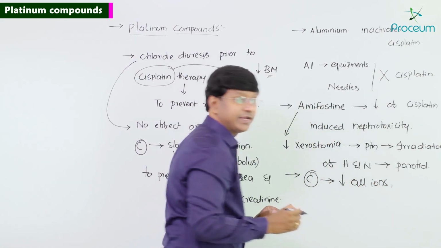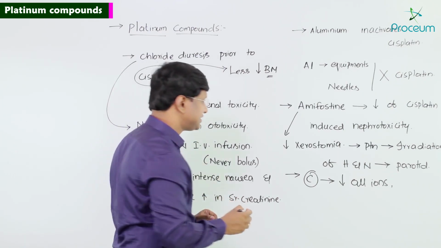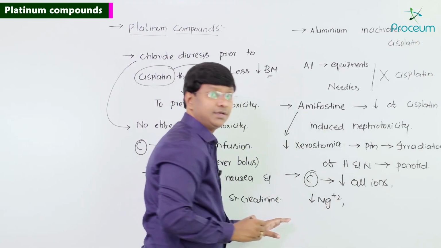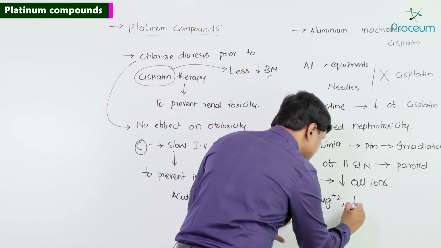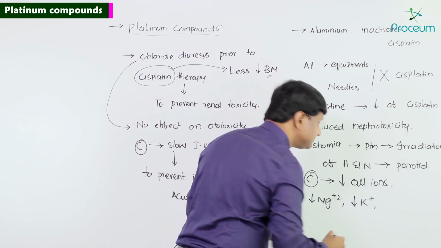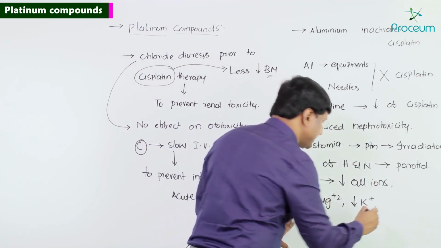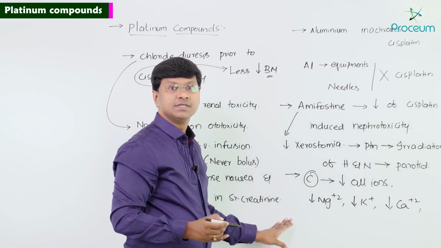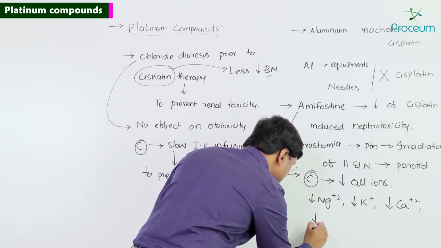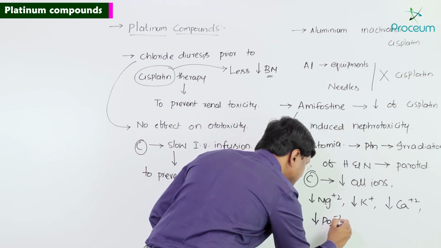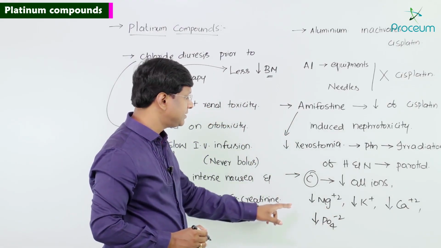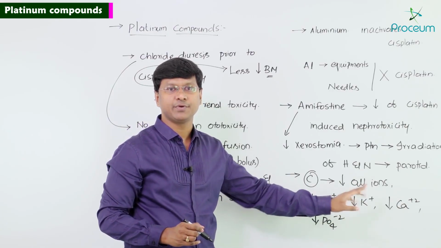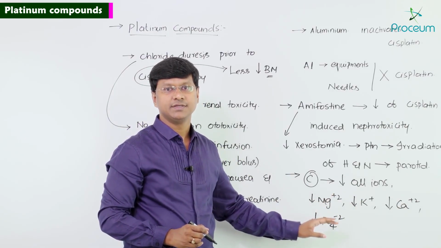Now, if you take the ions, remember the cisplatin will cause hypomagnesemia. Cisplatin will also cause hypokalemia. Other important thing is the cisplatin will cause hypocalcemia. Cisplatin will also cause hypophosphatemia. Cisplatin will reduce all the ions, that is hypomagnesemia, hypokalemia, hypocalcemia and hypophosphatemia.